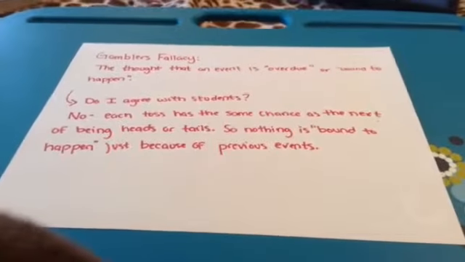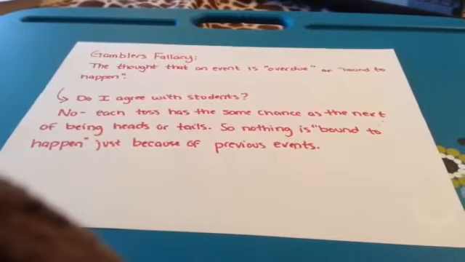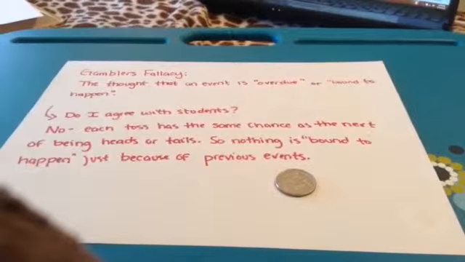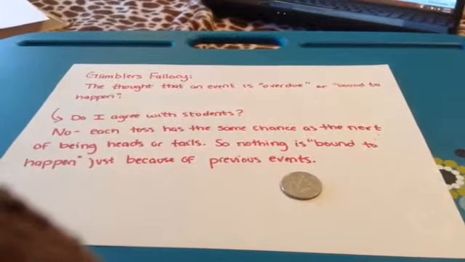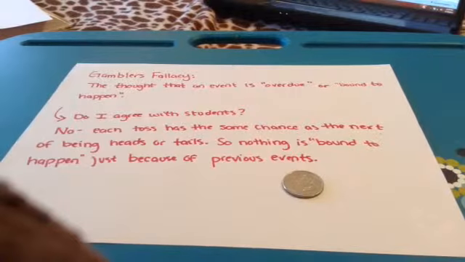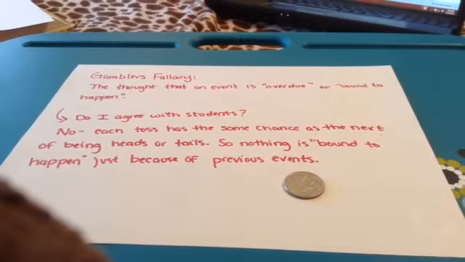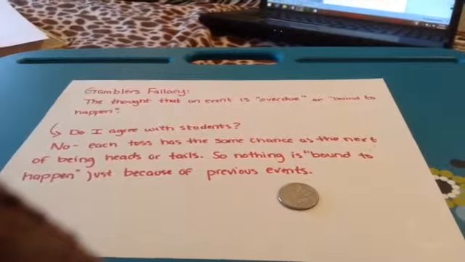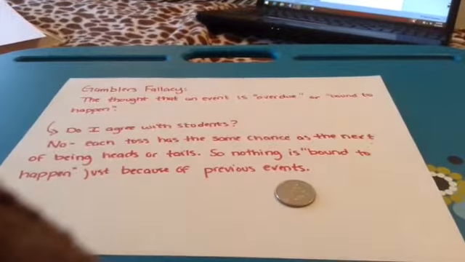So, like I've been saying throughout this Teach It, it doesn't matter how many times you're going to flip this coin, you're always going to have the same probability. So just because you flipped it 5 times doesn't mean that it's bound to happen on the next time. Every flip is an independent event, so you just have the same probability as you did the last 3 times of getting a heads or tails.